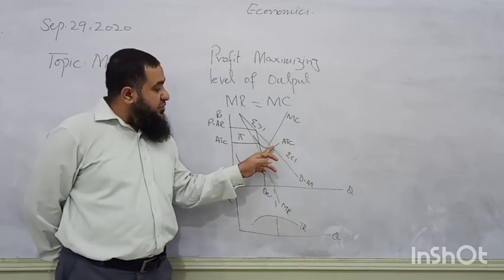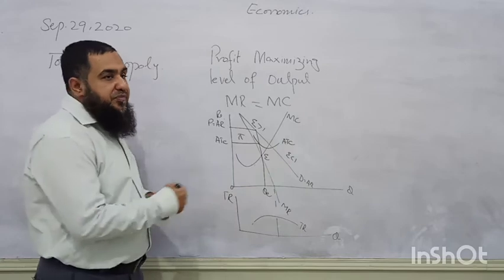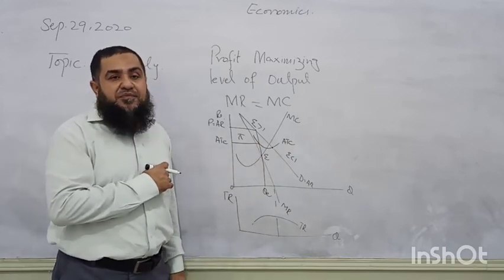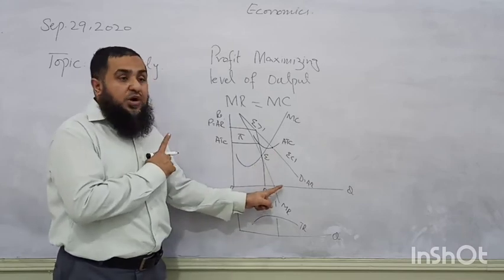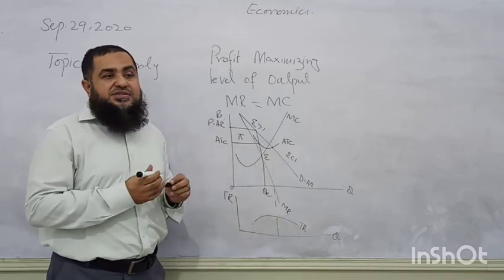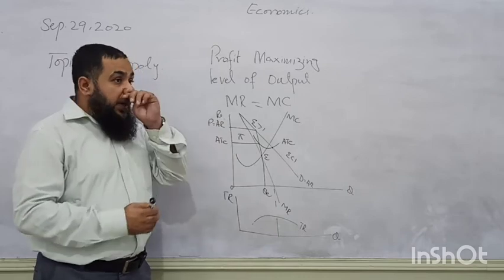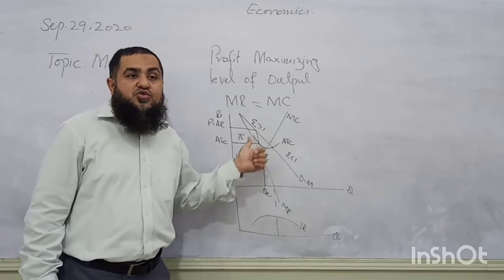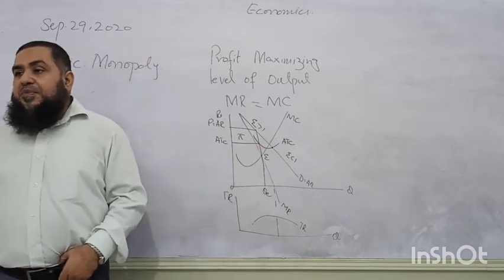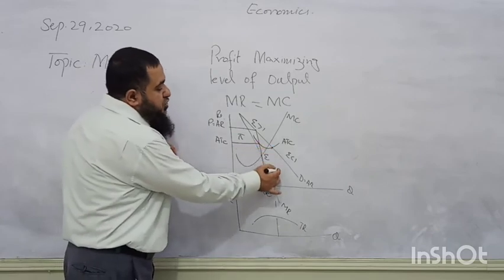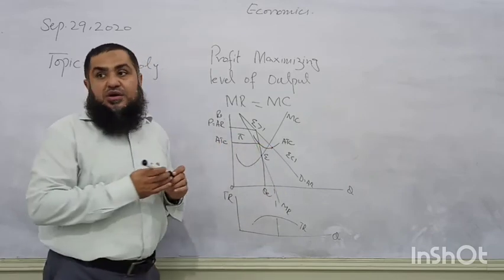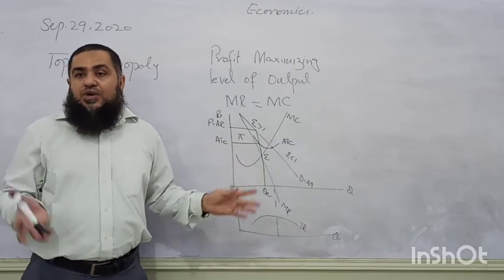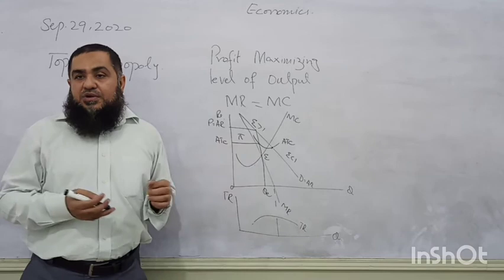Where average revenue is equal to average cost. At this point, this will be the normal profit of the firm. Then he will be producing more quantity and decreasing the price. But he does not increase the quantity produced because he wants to earn supernormal profit. At this point, he has to produce this quantity and the price will be lower. So if price is lower, his revenue and cost will be equal and the profit will be normal.